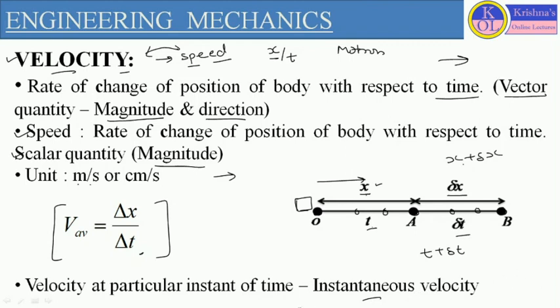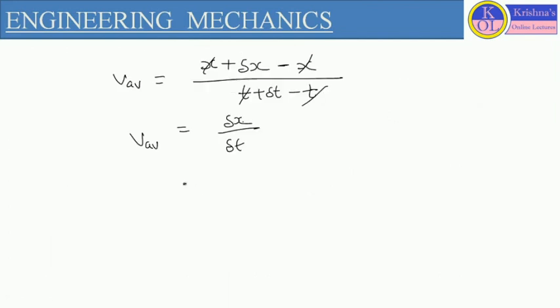When we are defining instantaneous velocity, the displacement traveled by the body is very small, and the time taken by the body is very small. So in that case, we can define this particular term with the help of limits. So instantaneous velocity we can define as limit delta t tends to 0 of delta x by delta t.